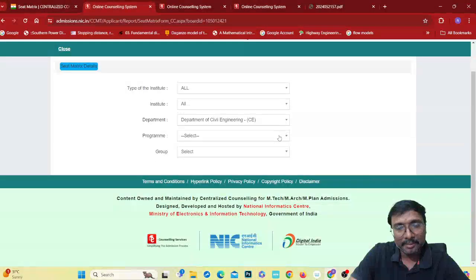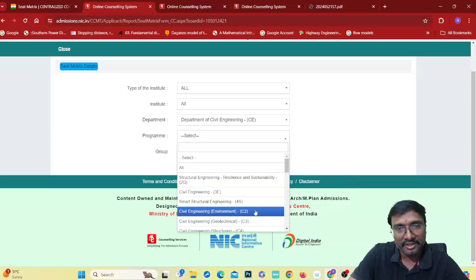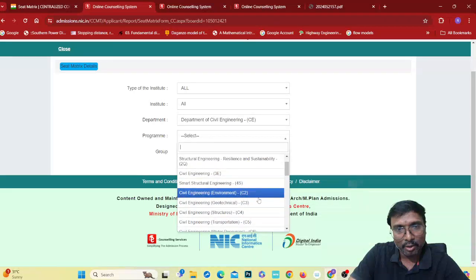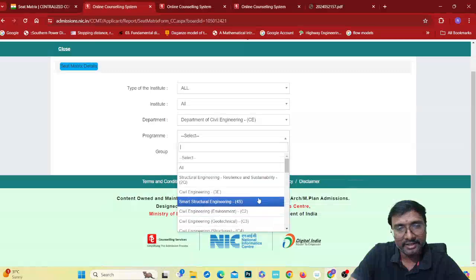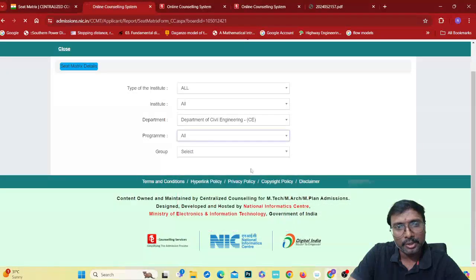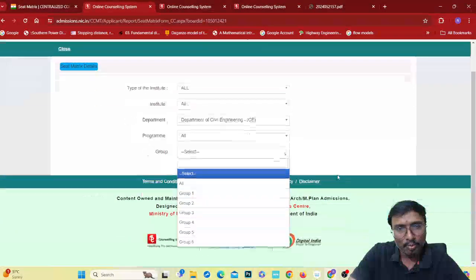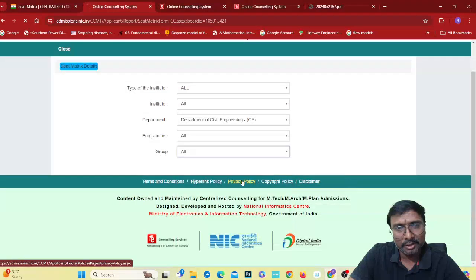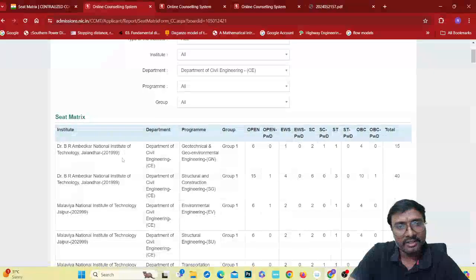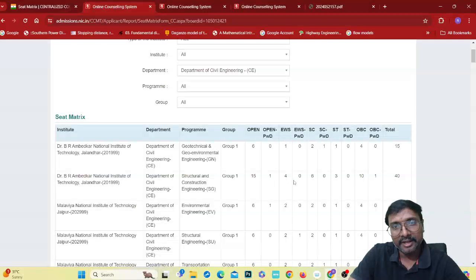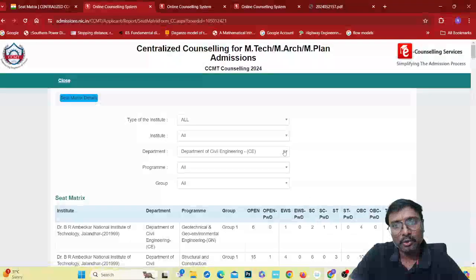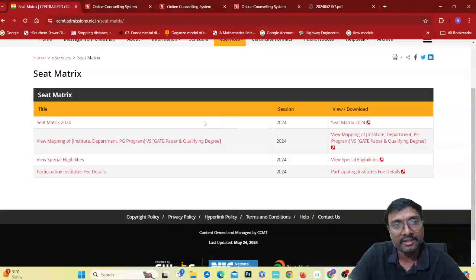Department of Civil Engineering. Then program: whether it is structural engineering, smart structural engineering, environmental, geotechnical, civil engineering structures, whatever it is, or you can check all. Groups too: if you want to check all groups, just select all. This is how the list will appear: institute name, department, program, group, and the open category, PWD, EWS, and different categories of seats available for you. So you can check yourself whether you can be eligible or not.